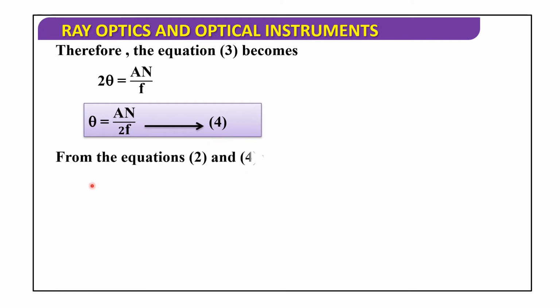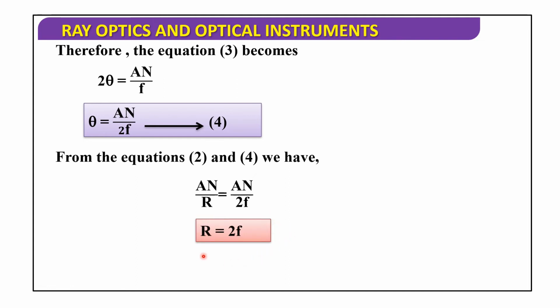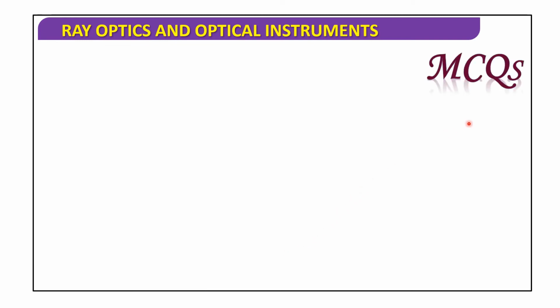Next, from equations 2 and 4 we have AN by R equals AN by 2f. AN cancels, so R equals 2f, or this can be written as f equals R by 2. So the focal length is half of the radius of curvature, or twice the focal length gives the radius of curvature. Okay, next. Now we will discuss MCQs.